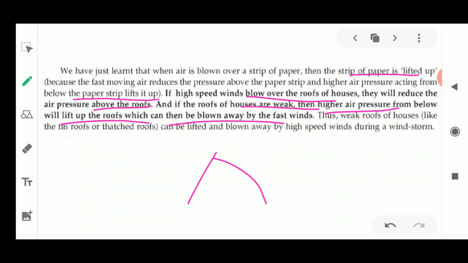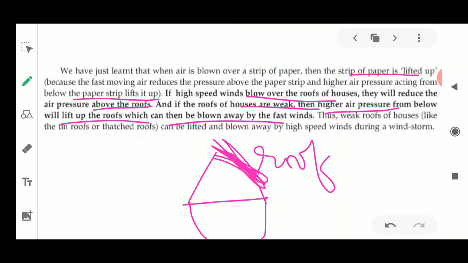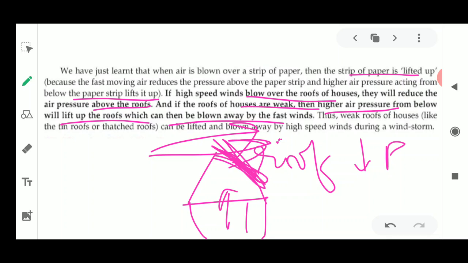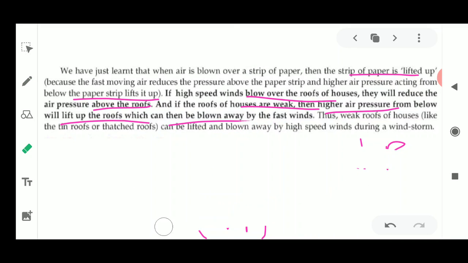So what happens if the house has a shed, or a tin roof which is light? The fast moving air comes and reduces the air pressure just above the surface of your roof, and inside the house, the pressure is high. As a result, the air will start moving from inside to outside, and if the roof is very weak, then it will be blown away because of the low pressure created by the fast moving air. It is going to be blown away with the fast moving winds.